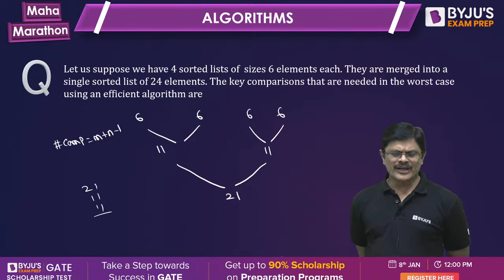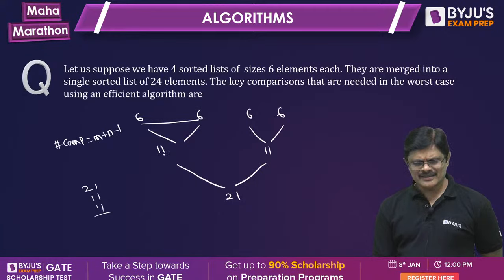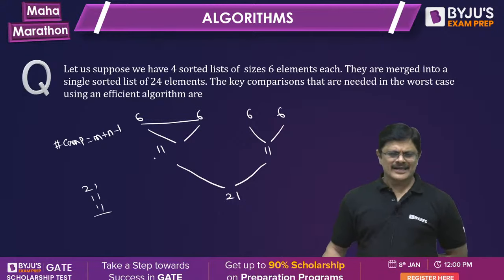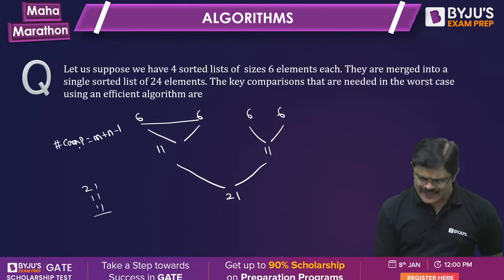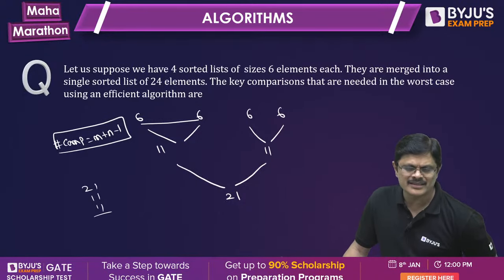See, elements are 24, sir, but when you are combining these two, 6 and 6, it is 12 minus 1. This number of comparisons is given by m plus n minus 1. That is the formula.